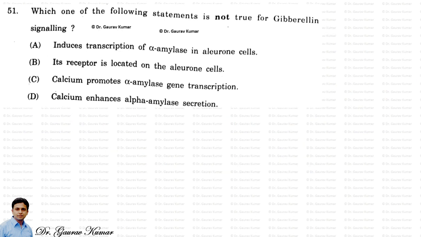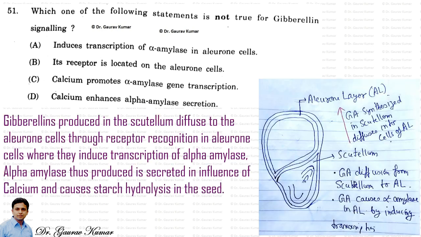Which one of the following statements is not true for gibberellin signaling? The answer will come later. Let's see the explanation first. Gibberellin produced in the scutellum diffuses to the aleurone cells through receptor recognition, where it induces transcription of alpha amylase. Alpha amylase thus produced is secreted under the influence of calcium and causes starch hydrolysis in the seed.